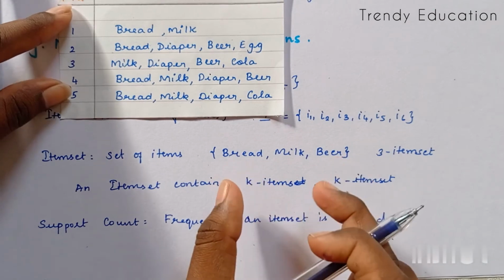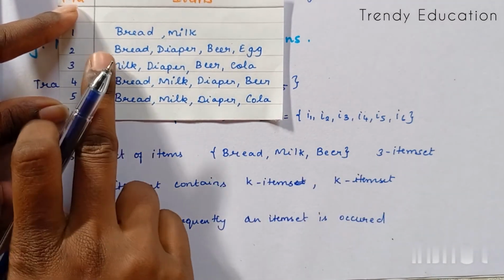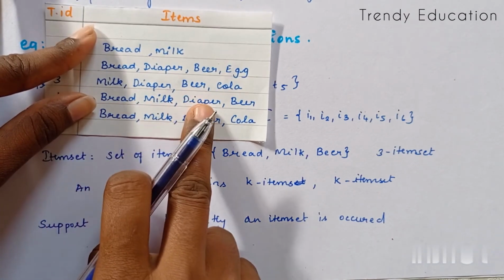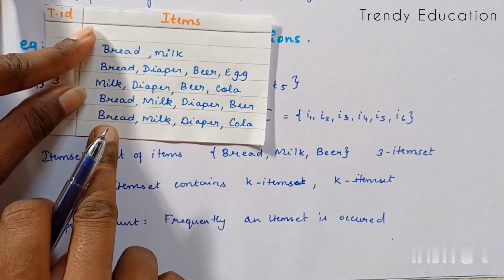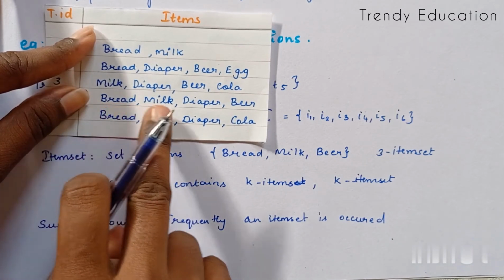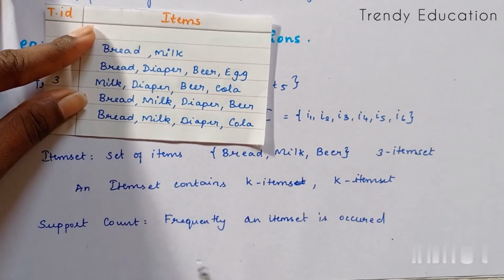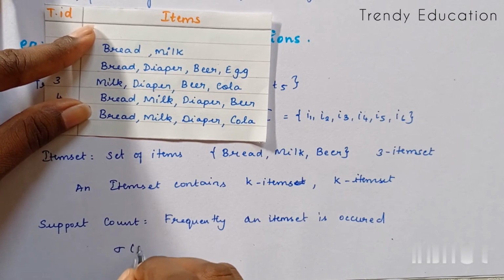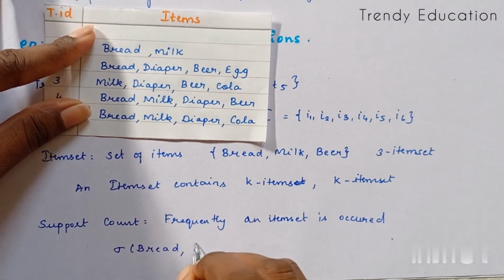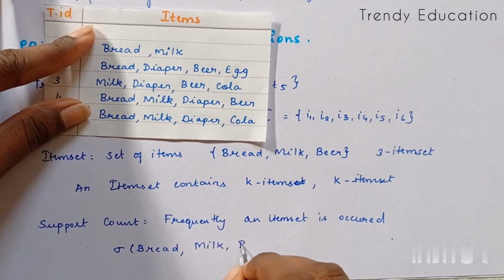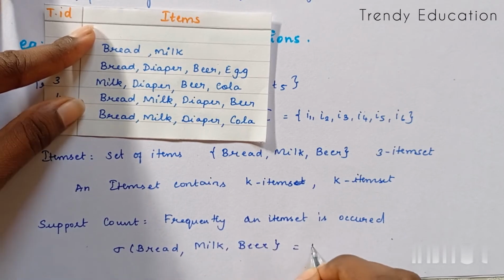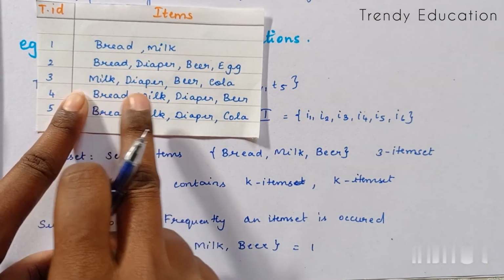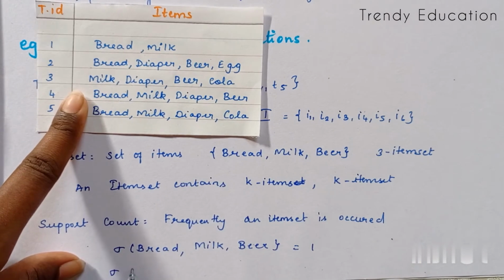So let's see the same example, bread, milk and beer. Is there any example with bread, milk and beer? I think it's only one. So the support count here is only 1, because there is only one transaction which contains this item set, that is bread, milk and beer.